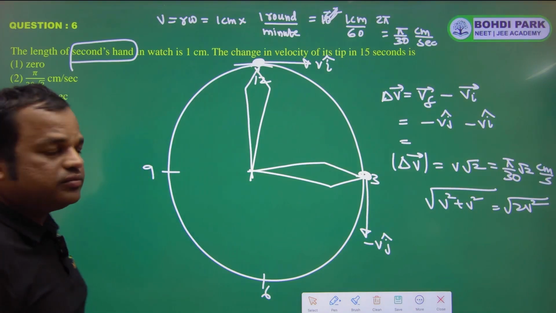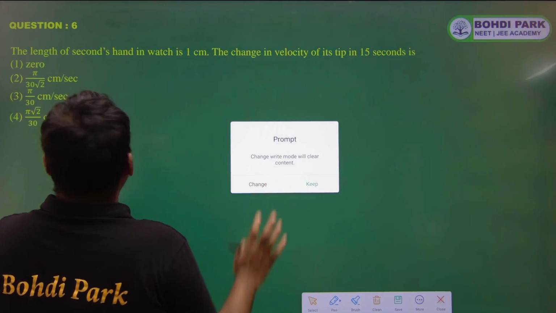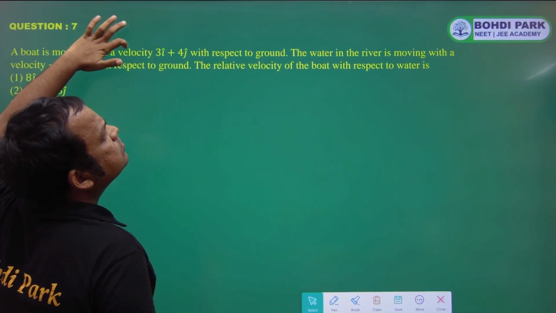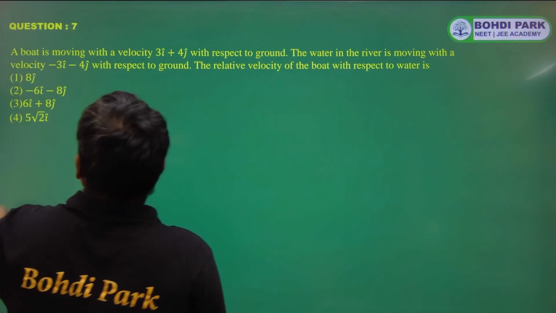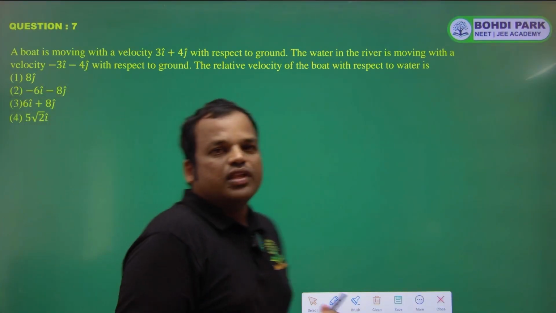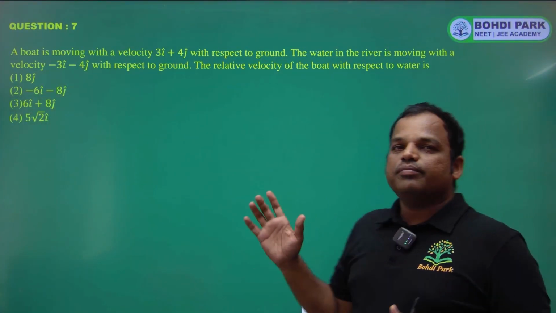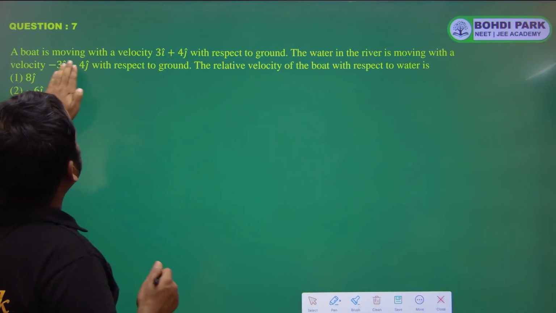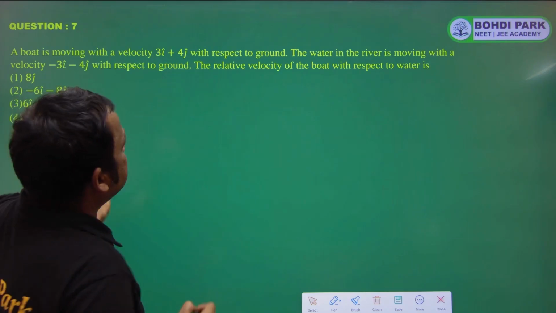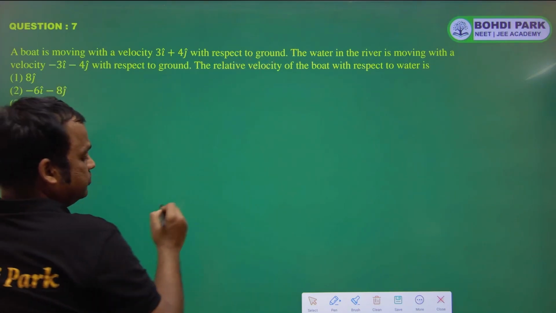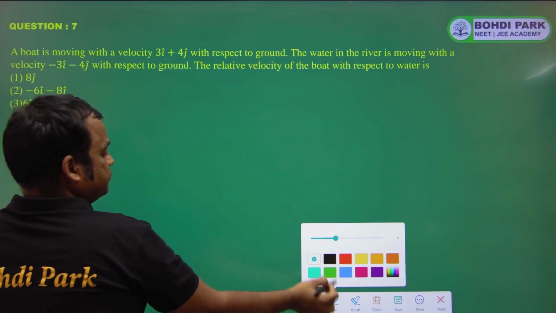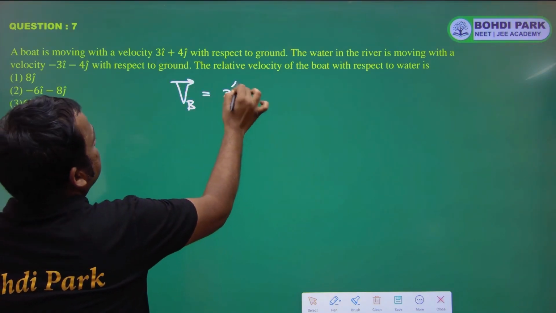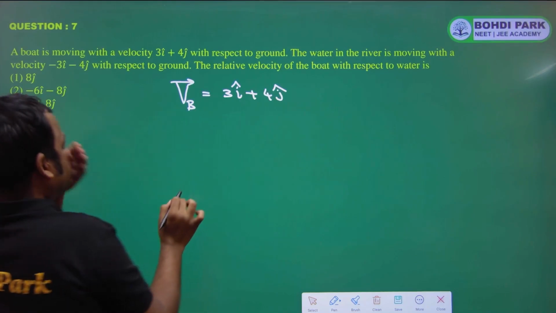Now next question. This next question is based on relative motion. We have a boat moving with velocity 3i plus 4j with respect to ground. So VB vector is equal to 3i plus 4j.